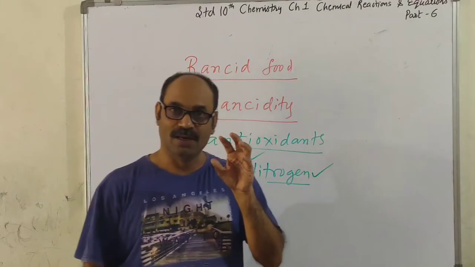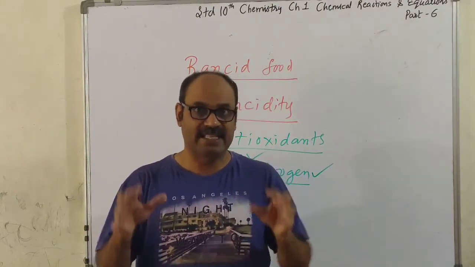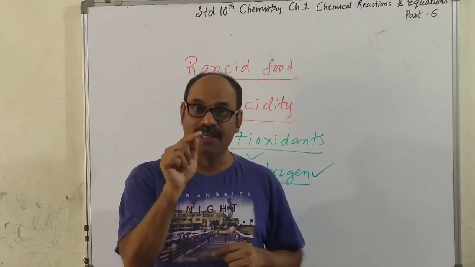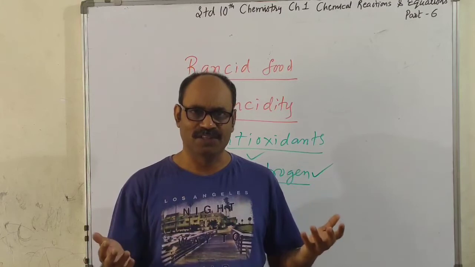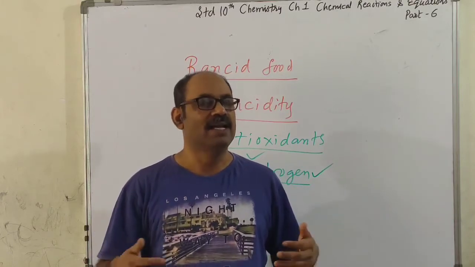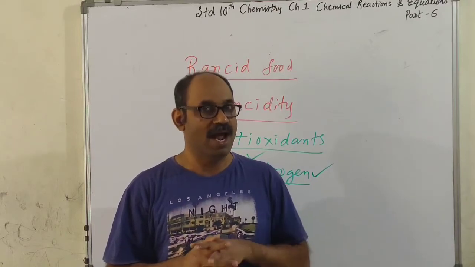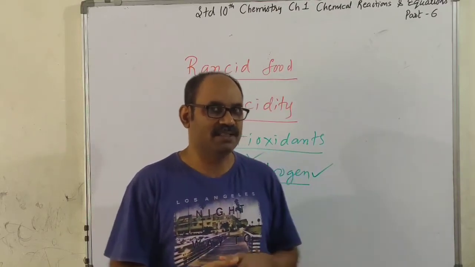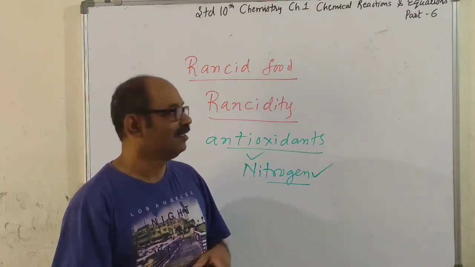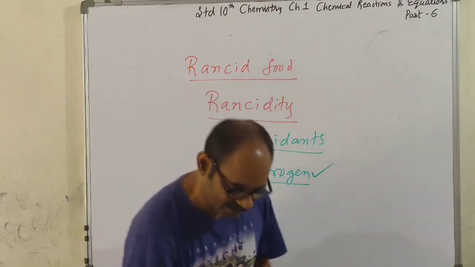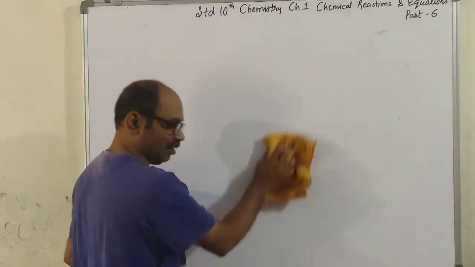Now, oil-containing food gets spoiled because the oil in the food gets oxidized, because of which the food smells bad and tastes bad. Such food is called rancid food, and the process of food becoming rancid, that is, oil getting oxidized, is called rancidity, right, children? That's all we have in this chapter.